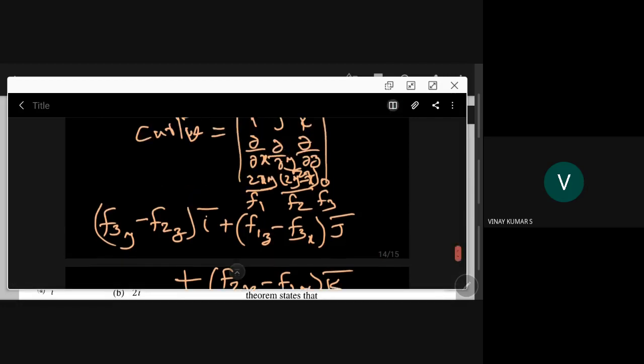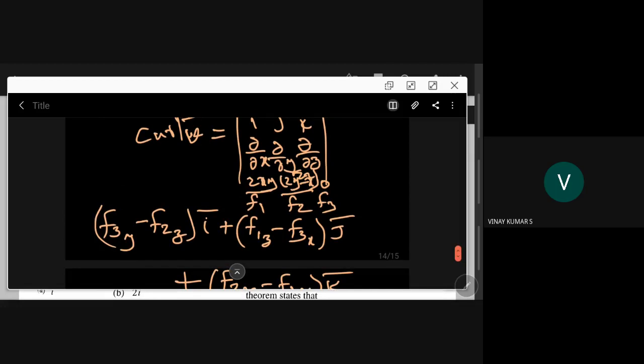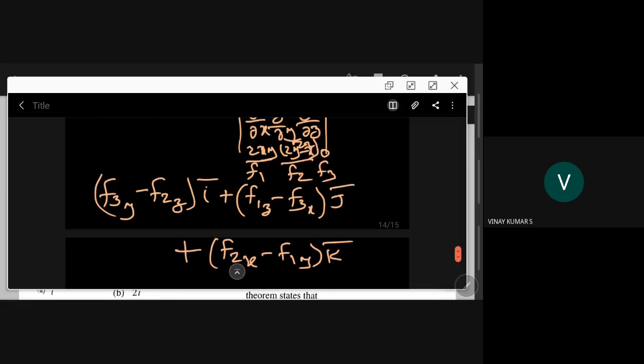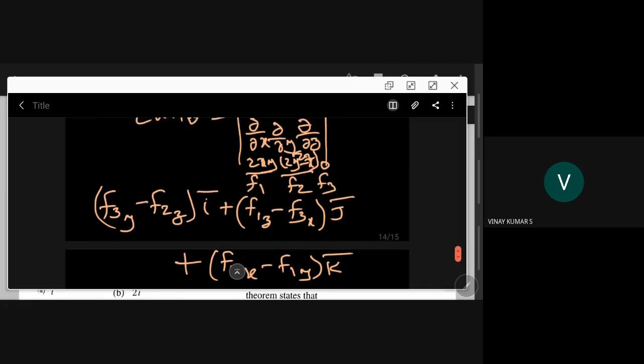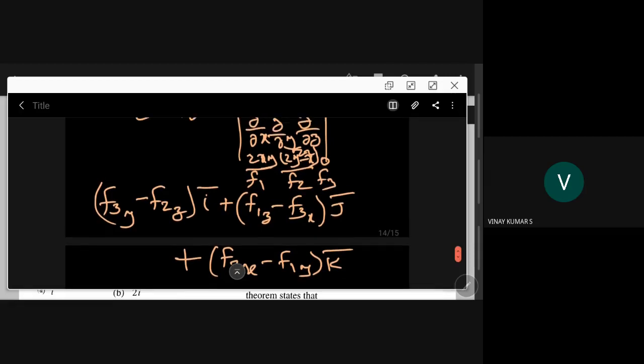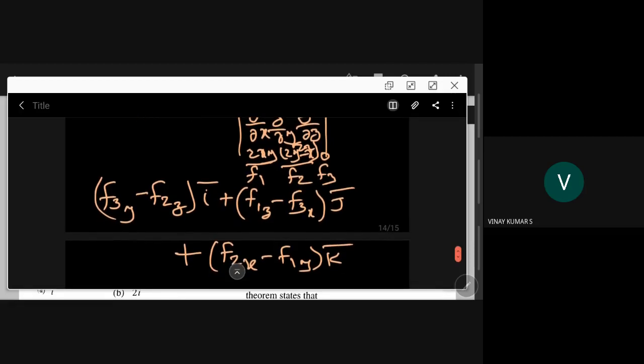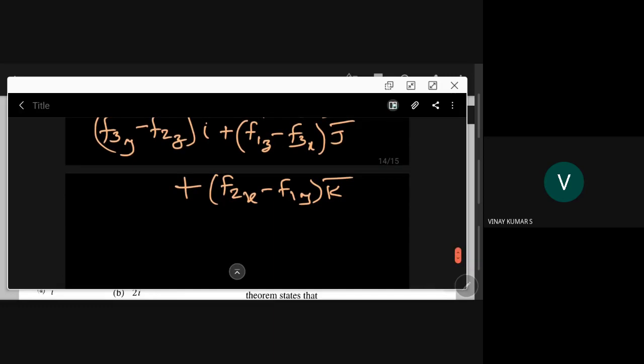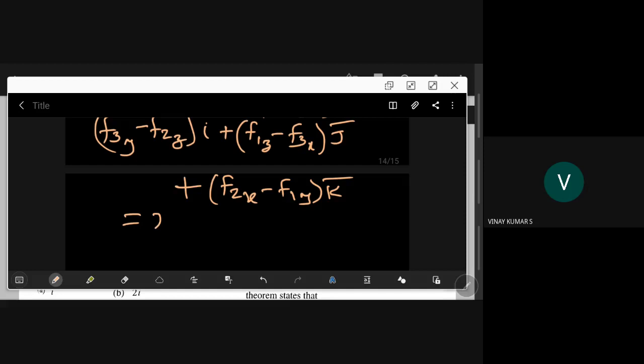F3y means it is 0 because F3 is 0. Now F2z. Because there is no z component, it is again 0. Now F1y, you have 2x there. And F3x is 0. So 2x j bar. You will get this as 2x j bar.